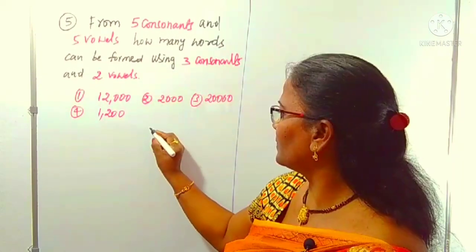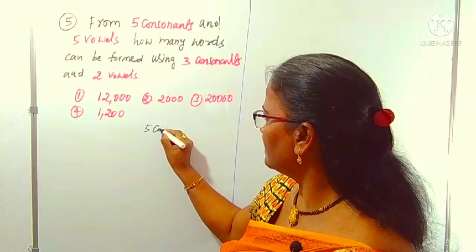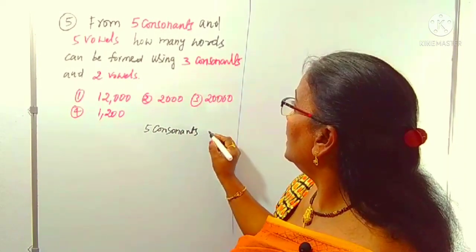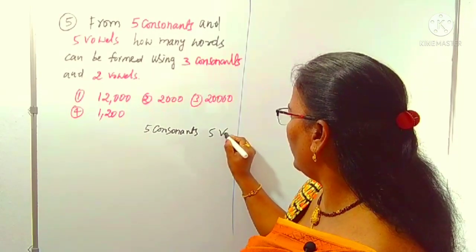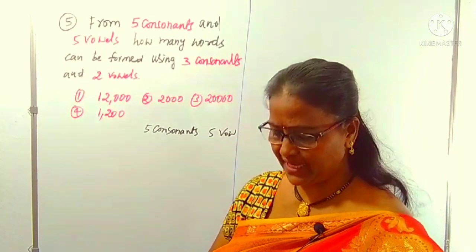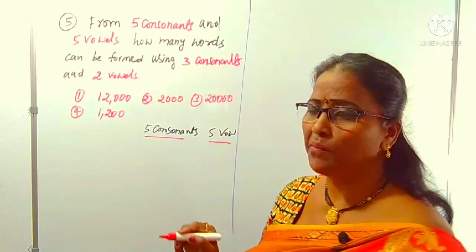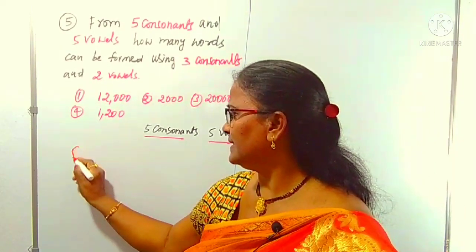Is it clear? There are 5 consonants and 5 vowels. How many of them do we select?